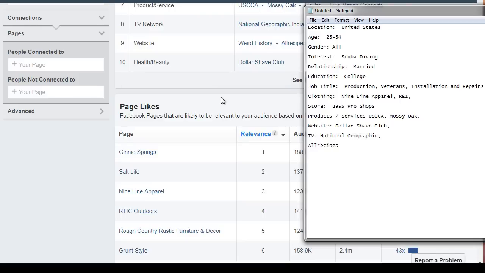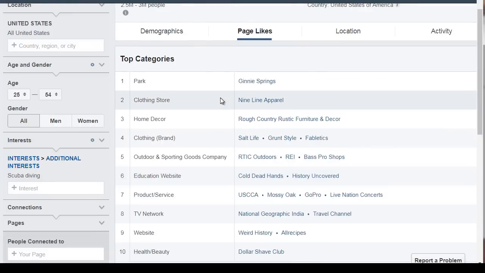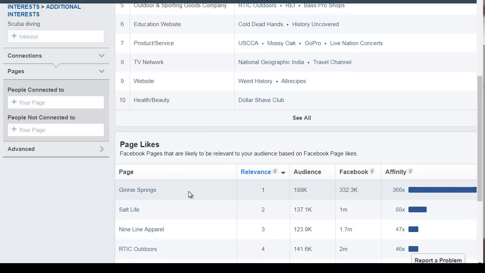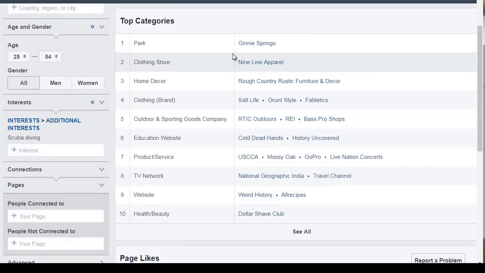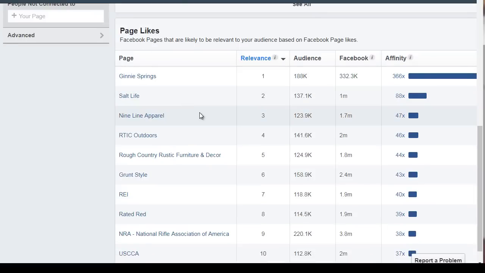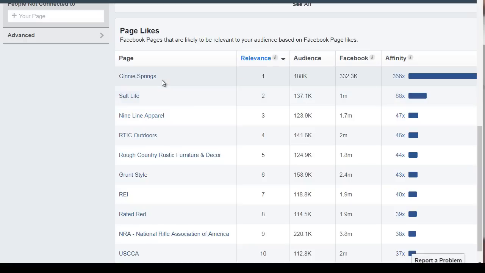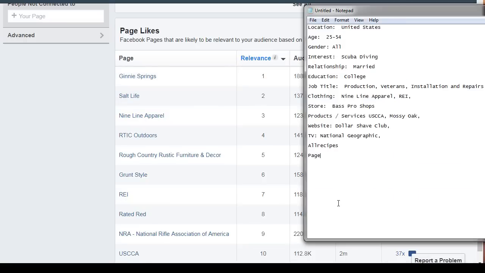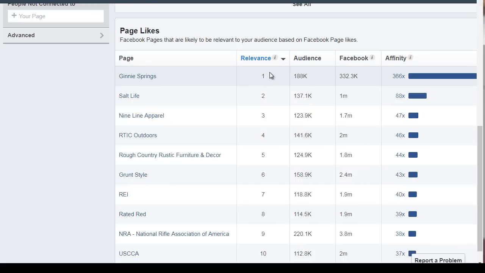And then we've got page likes. So what's the difference between this and this? So this is page likes, and these are actual categories that they're interested in. So we got page likes, we've got Jenny Springs, Salt Life, 9-line apparel. Now, what you're going to see here is relevance.